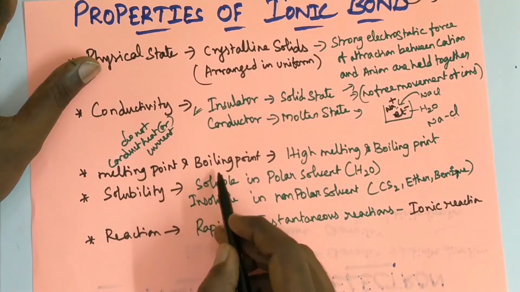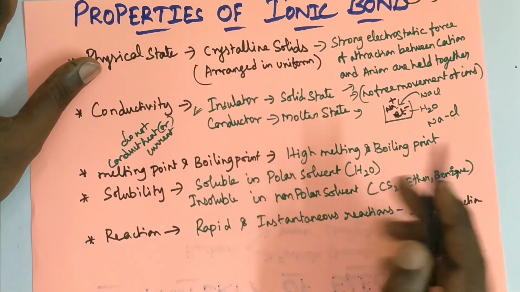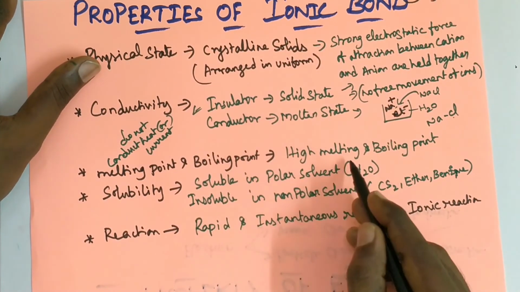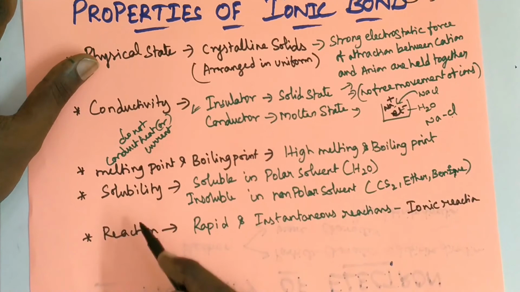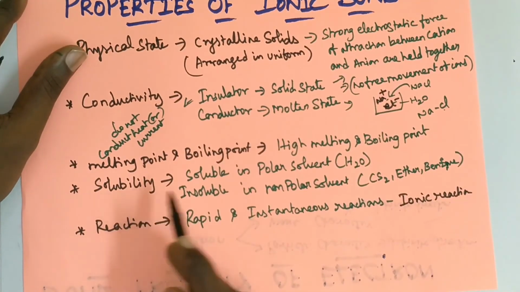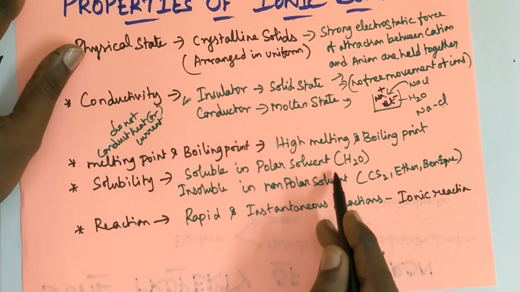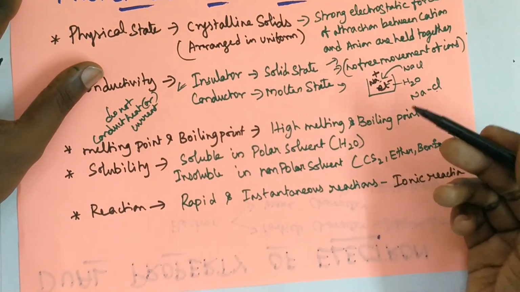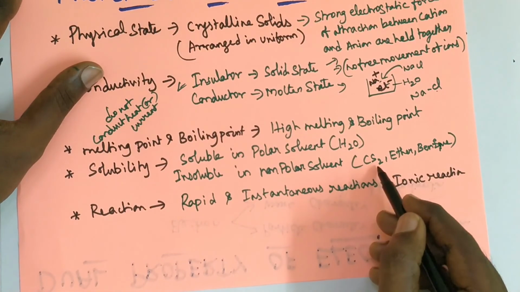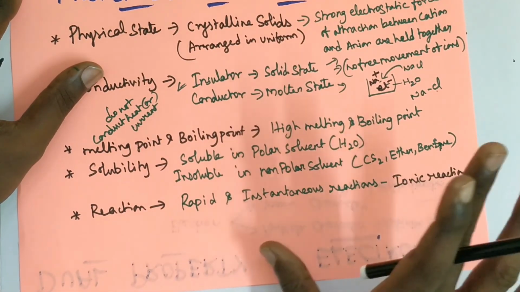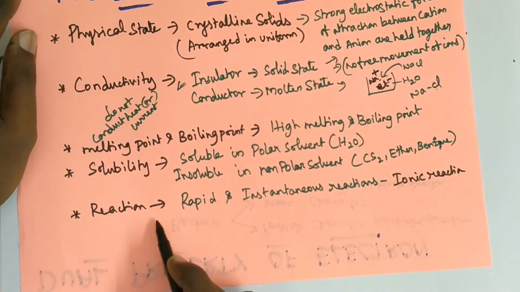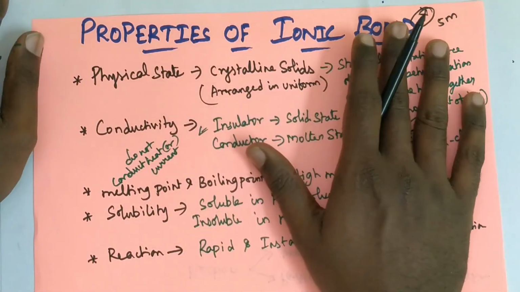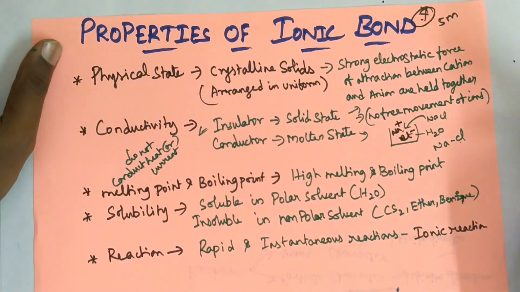Next one, melting and boiling point: high, you write that, that's enough, because melting and boiling point is high for ionic compounds. Next heading you have to write solubility and mention soluble in polar solvent, insoluble in non-polar solvent. If time permits, you write the examples of non-polar solvents, otherwise no problem. Last one, reaction: it is rapid and instantaneous reaction, that's enough. So it is an important 5 mark question. So next we will see covalent bond.